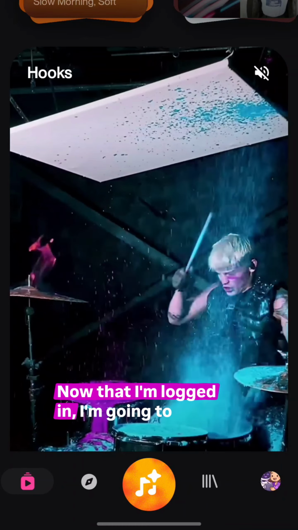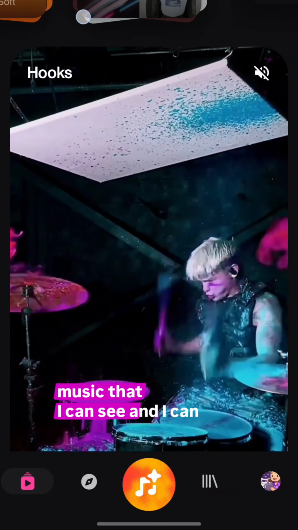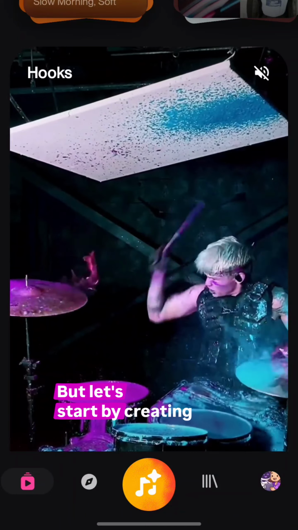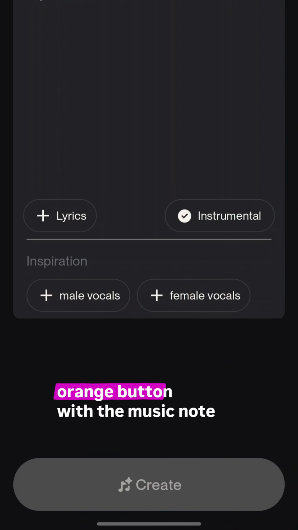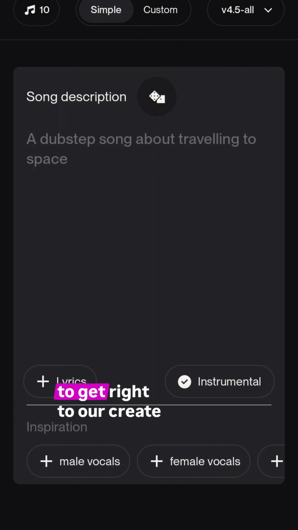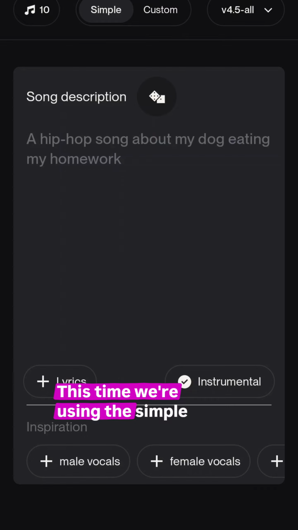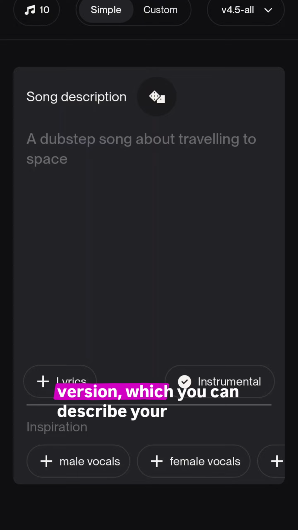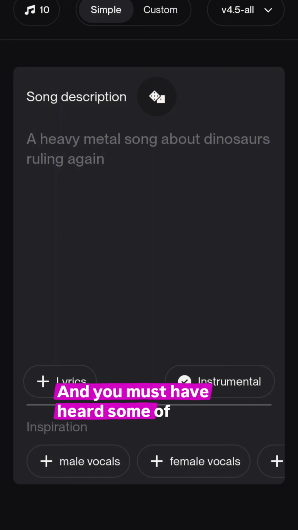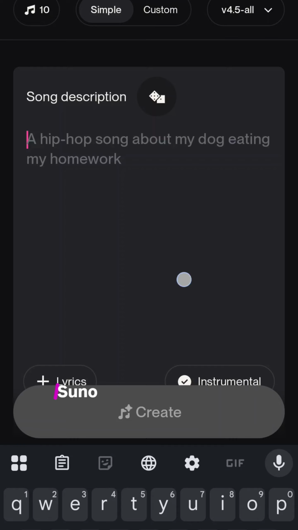Now that I'm logged in, I'm gonna create. You see there's already a bunch of music that I can see and I can absolutely hear more, and I recommend to play around with it. But let's start by creating. So we're gonna click on the big orange button with a music note. Sometimes it will say create, and we're gonna get right to our create. This time we're using the simple version, in which you can describe your song here and it will create anything. And you must have heard some of those songs because they're amazing. You might have been to our previous workshop when we did a gift song with Suno.